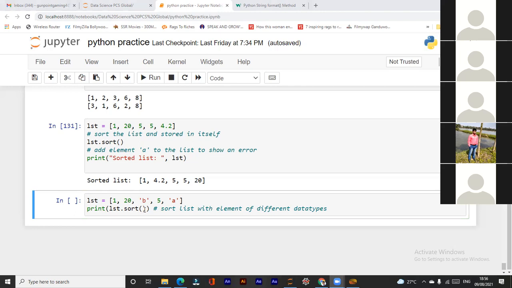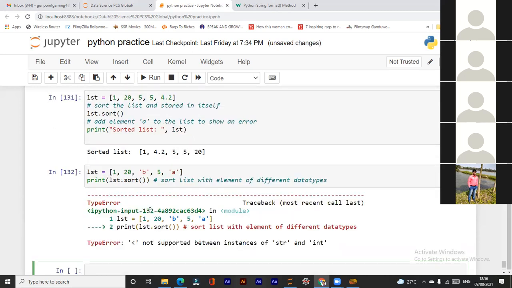Am I audible? Sir, I don't have any idea about a mixed list. Sorry. Sir, this will not work because how will it compare between an integer and a string? Yes, right. Not supported between instances of a string and an integer.